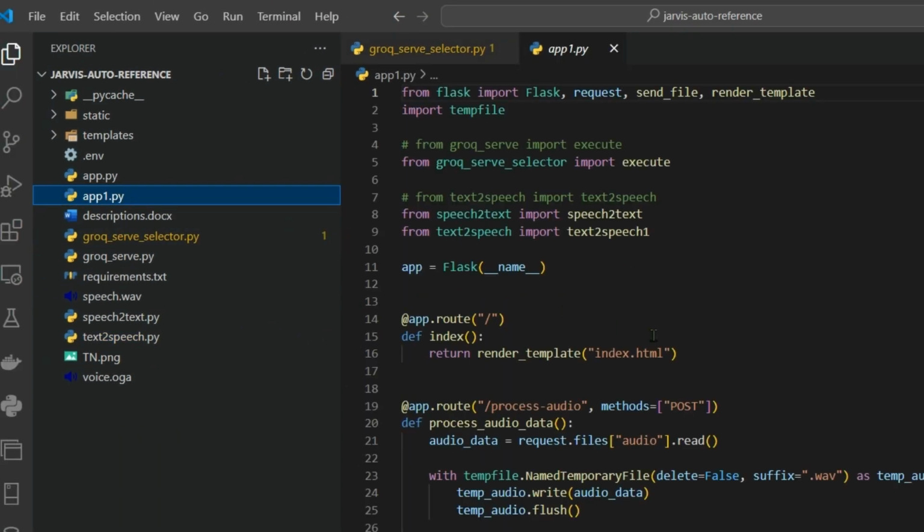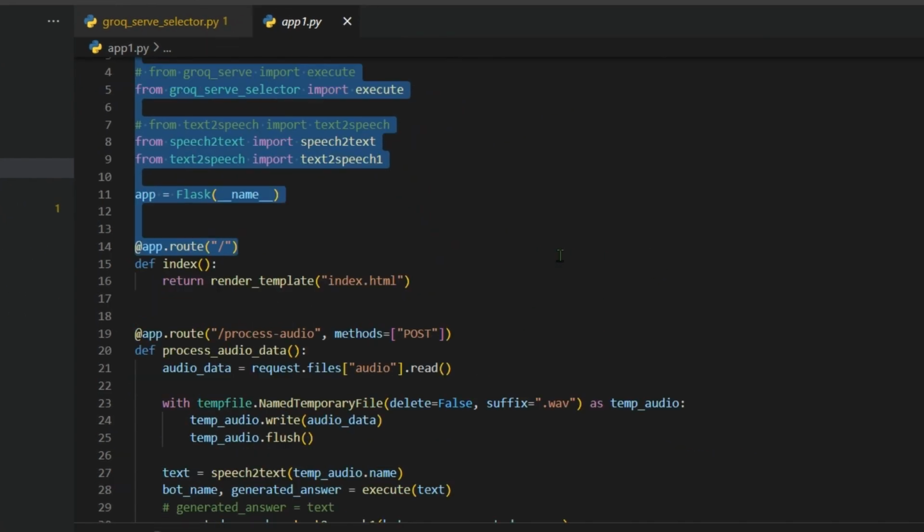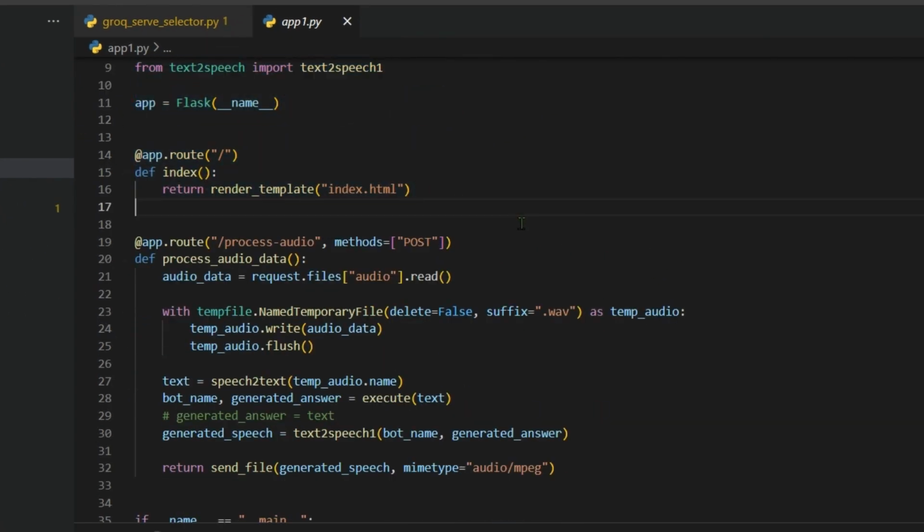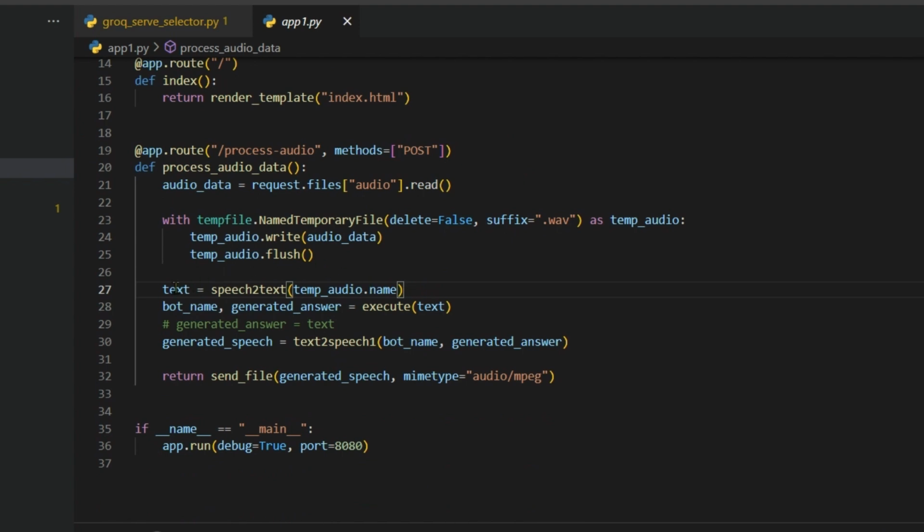So we have this Groq serve selector, and then, different from the previous video, we have this app1.py. So here is the same thing, but here we have changed this. For the first part, when we get the speech input, we change that speech to text and we save it in the text variable. Next, we take the text variable and generate the bot name and the generated answer. Then we pass the bot name and the generated answer to the text to speech 1 function, which will generate the speech depending on the bot name here.